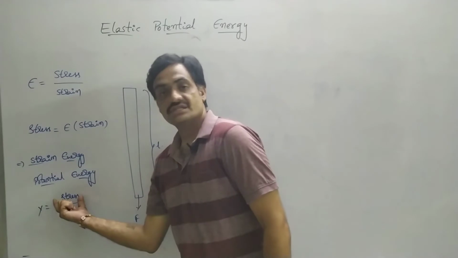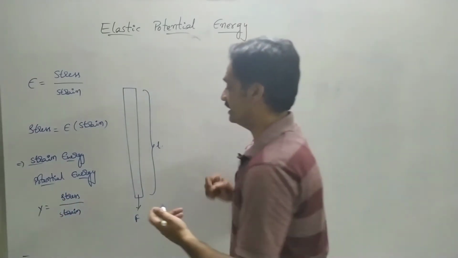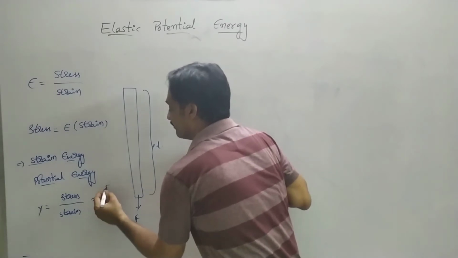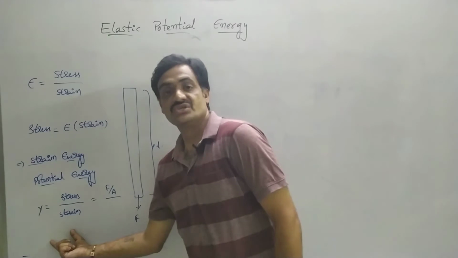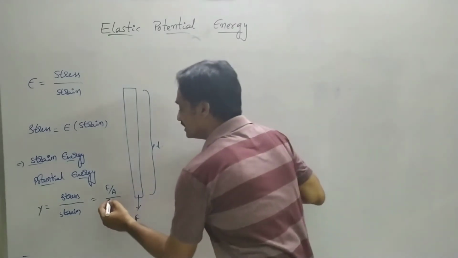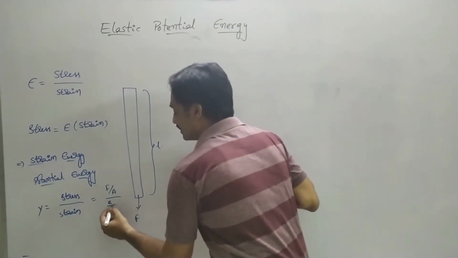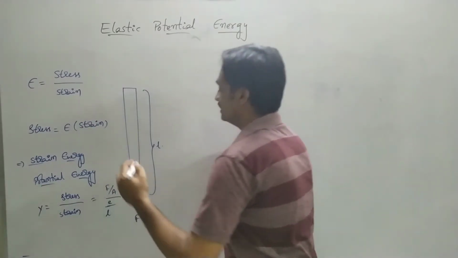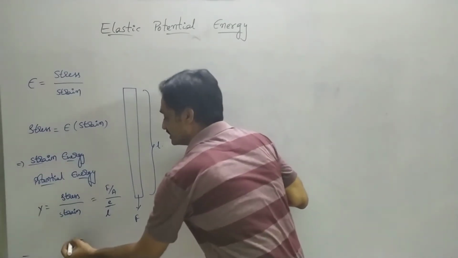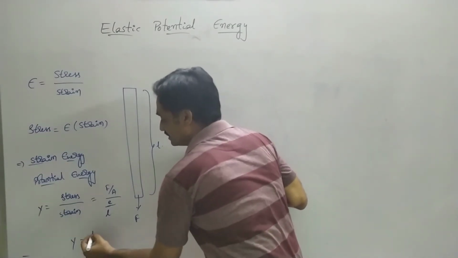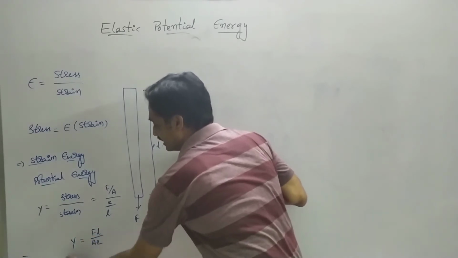Longitudinal stress is the force acting per unit area, F by A, and strain is the change in dimension, which is e, by the original dimension L. Then the expression can be represented as Y is equal to F L by A e.